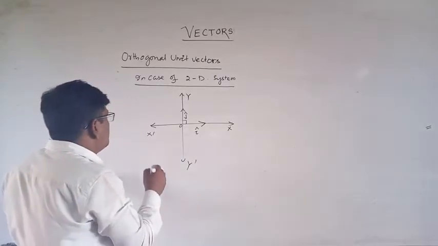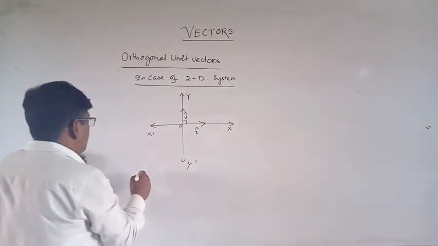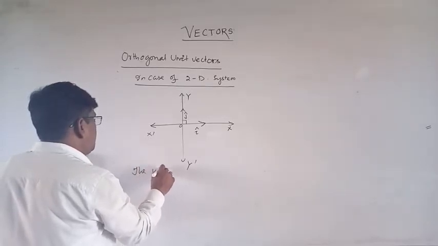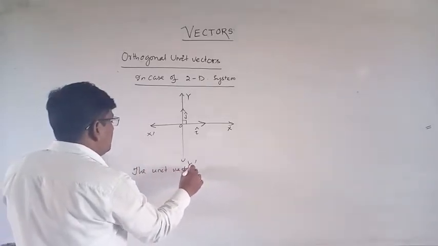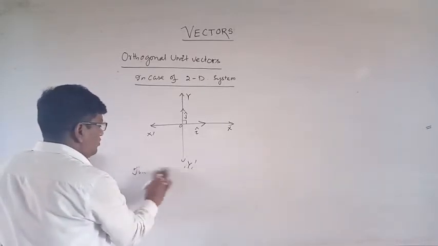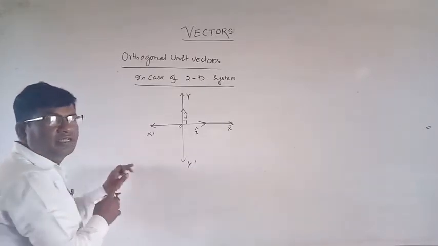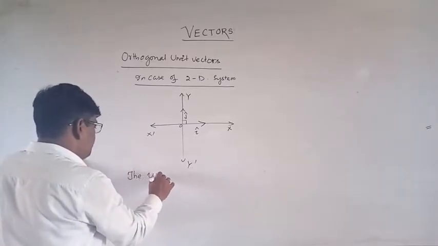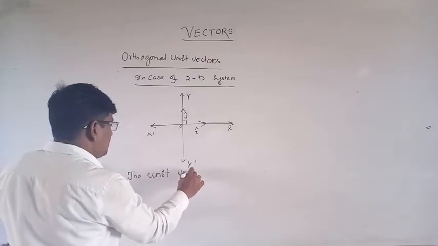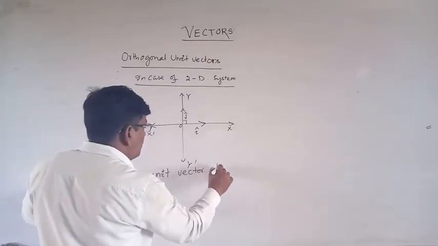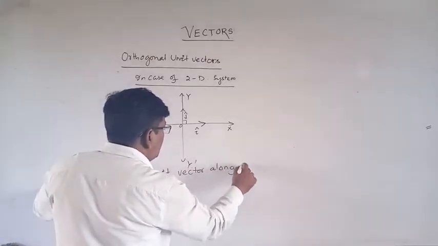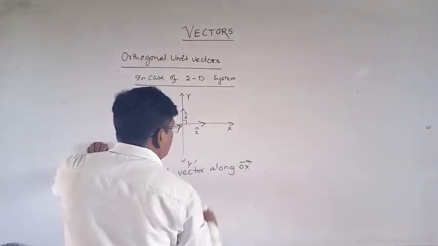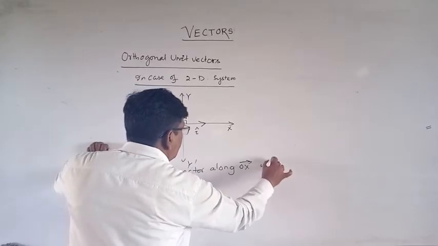So the unit vector along the x axis, the unit vector along OX, is I cap.